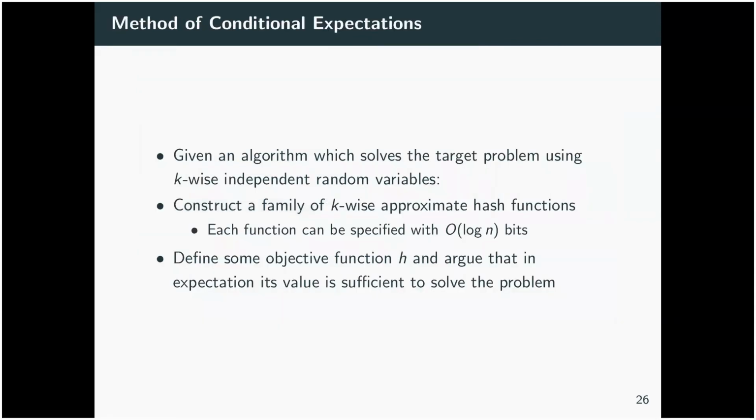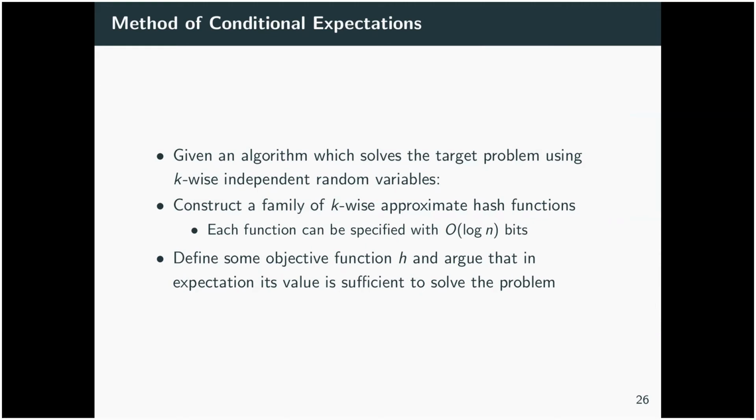Okay, so what exactly are we going to do? Given an algorithm which solves the problem that we want to solve using k-wise independent random variables, we want to construct one of these families of hash functions, and remember that we can specify it using O(log n) bits. Now we want to define some objective function and argue that in expectation its value is sufficient to solve the problem.